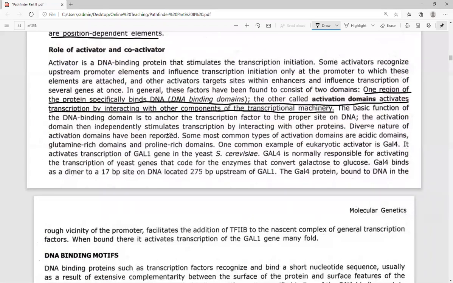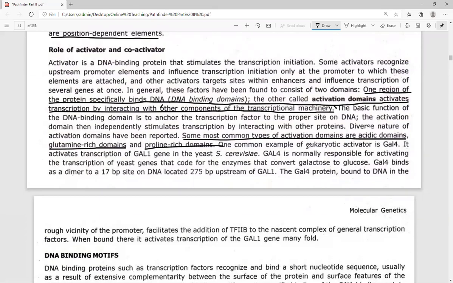Diverse natures of activation domains have been reported. Some of the most common types of activation domains are the acidic domain and the glutamine rich domain. Now these are domains which are present in the protein that will activate gene transcription. These are domains that are a part of the activator that will activate gene transcription by interacting with transcription factors of the transcription unit.